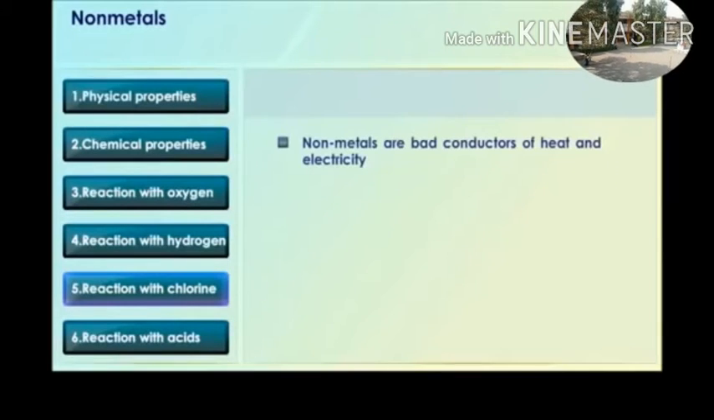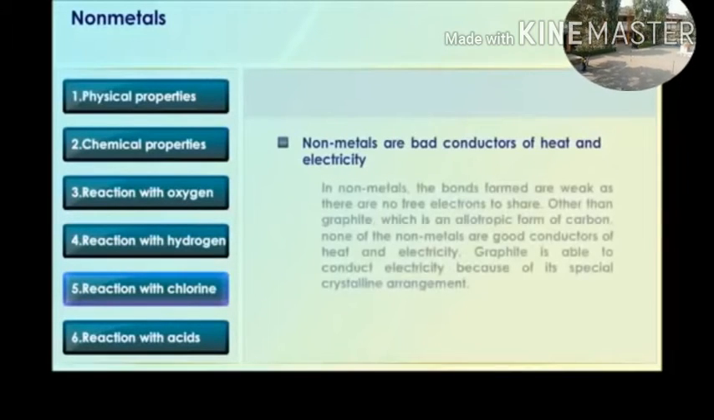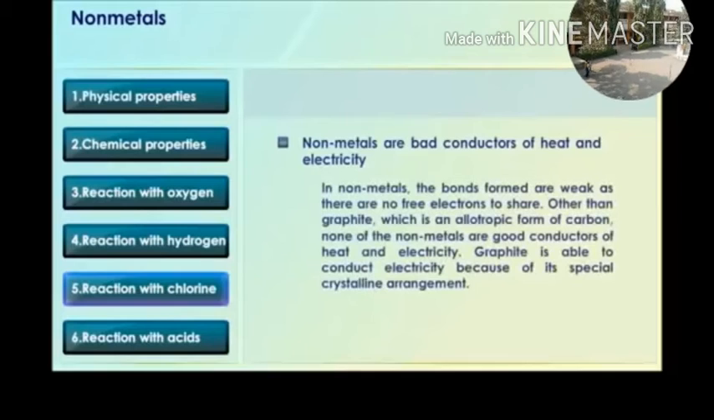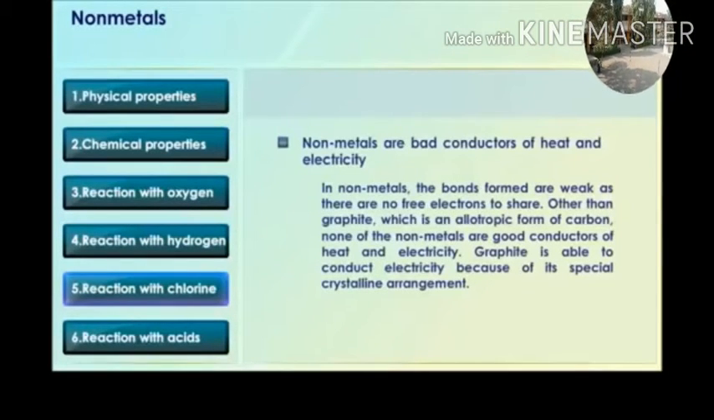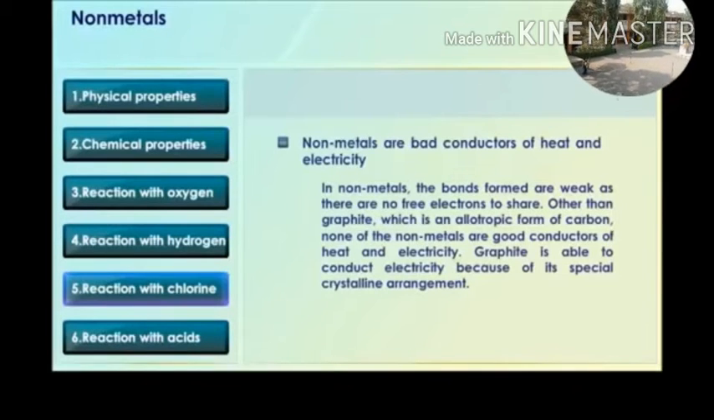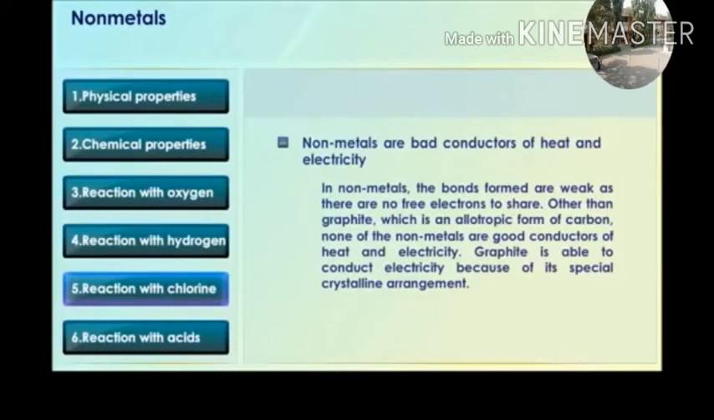Nonmetals are bad conductors of heat and electricity. In nonmetals, the bonds formed are weak as there are no free electrons to share, other than in graphite, which is an allotropic form of carbon. None of the nonmetals are good conductors of heat and electricity. Graphite is able to conduct electricity because of its special crystalline arrangement.